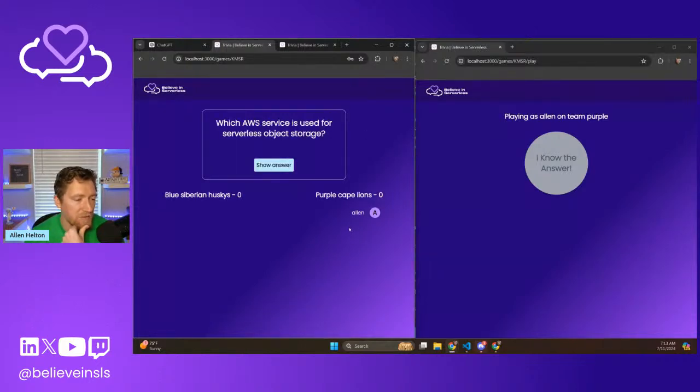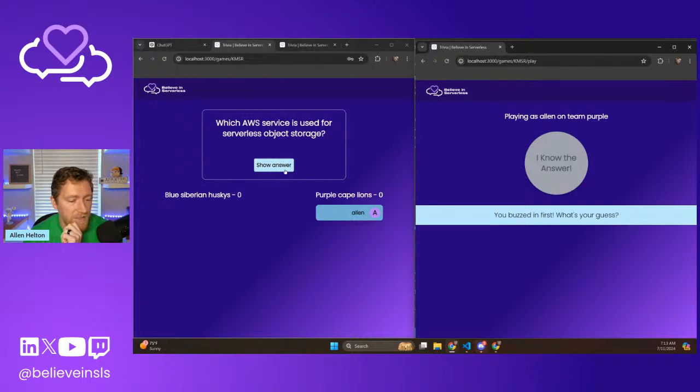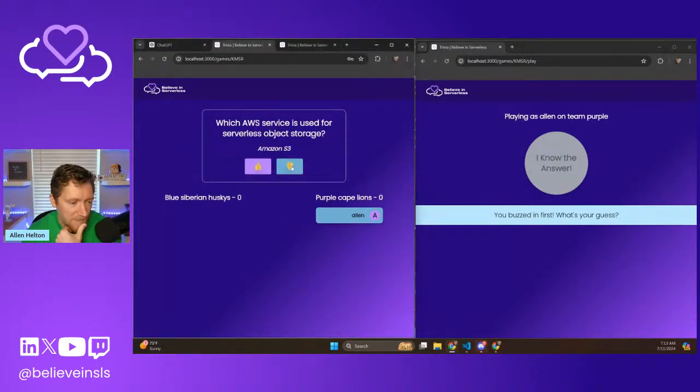Which AWS service is used for serverless object storage? So I do know that one. I assume everybody here knows that one. That one's S3. I don't know why that didn't come up. Okay, so I know the answer. So S3, but we're gonna pretend like I said Lambda. So I'm gonna do thumbs down and hopefully I should have a score of -10.